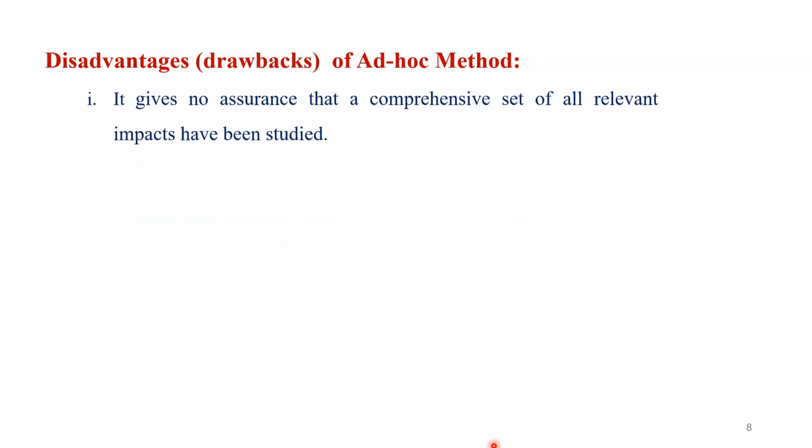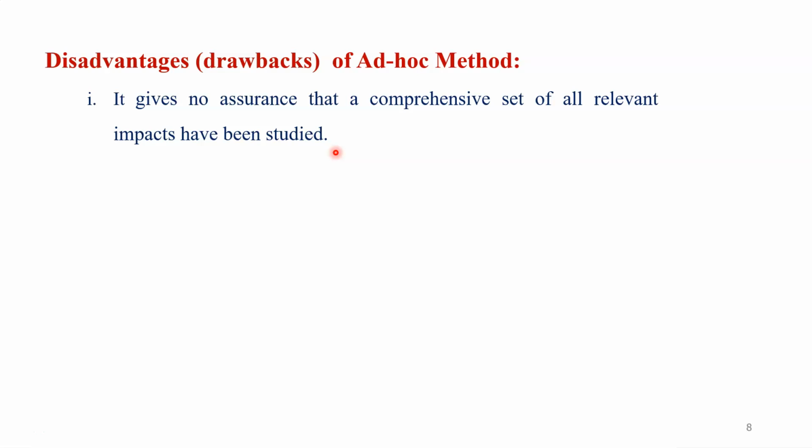The first very important drawback is it gives no assurance that a comprehensive set of all relevant impacts has been studied. See, it may be possible that when we are making the team or inviting the team, it is not always possible to invite an expert from each and every area. Suppose an expert from any area is absent or not participating in that panel, what will happen?